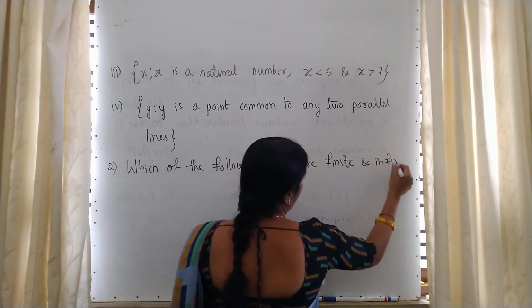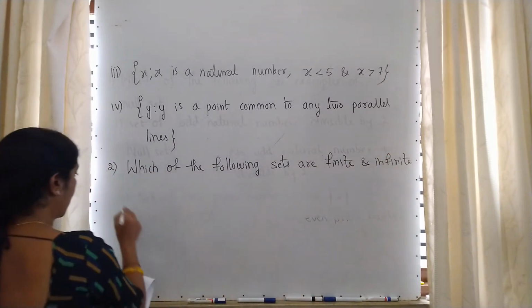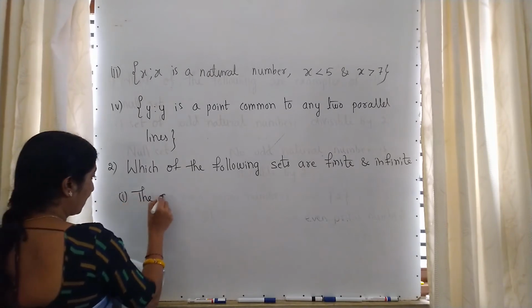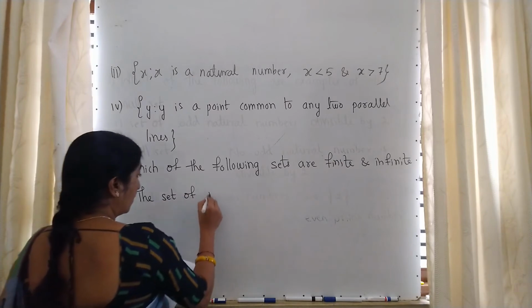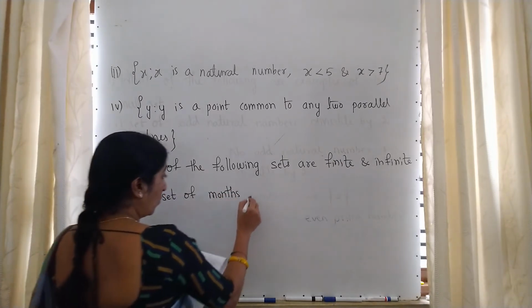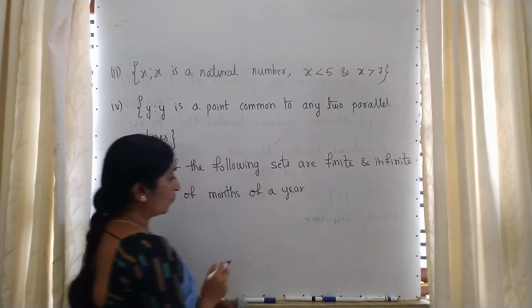See, in the last example we wrote about a null set. Now we have to write about a finite and infinite. In that first question, the set of months of a year. So can you write the set?